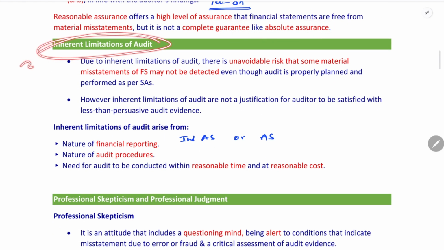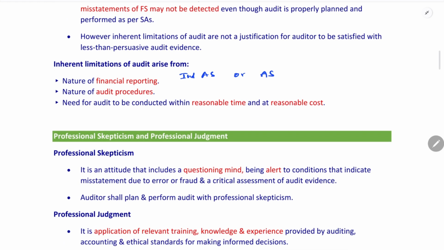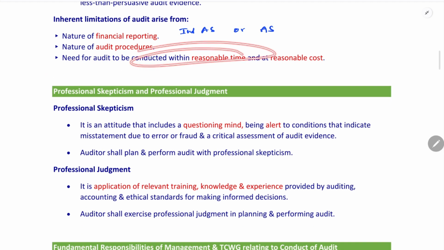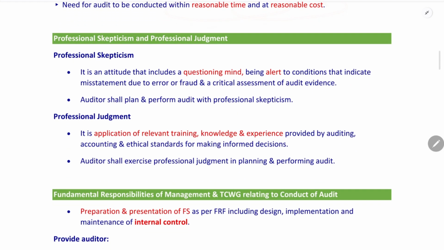There is an inherent limitation. Even though the audit is planned and performed very well, the auditor may not be able to detect the material misstatement because of unavoidable risk. The unavoidable risks, the inherent limitations, are due to the financial reporting framework or audit procedures, that is standards on auditing. There is a reasonable time, there is no unlimited time to conduct the audit, or cost to conduct the audit.